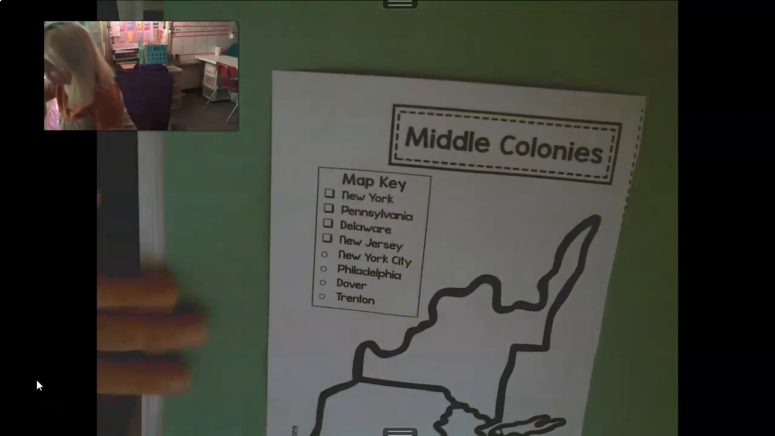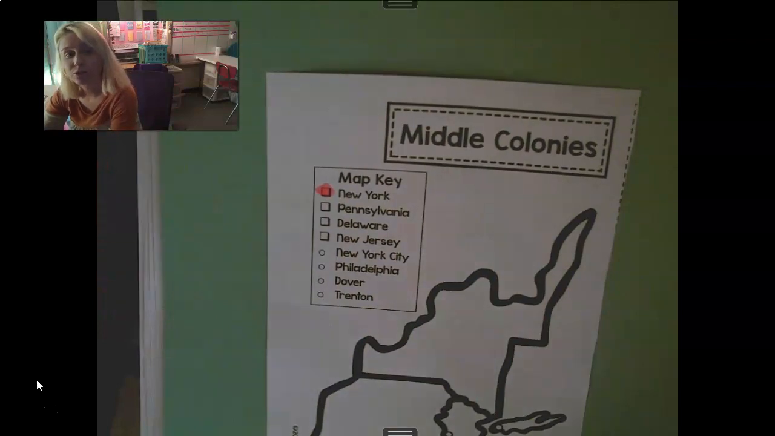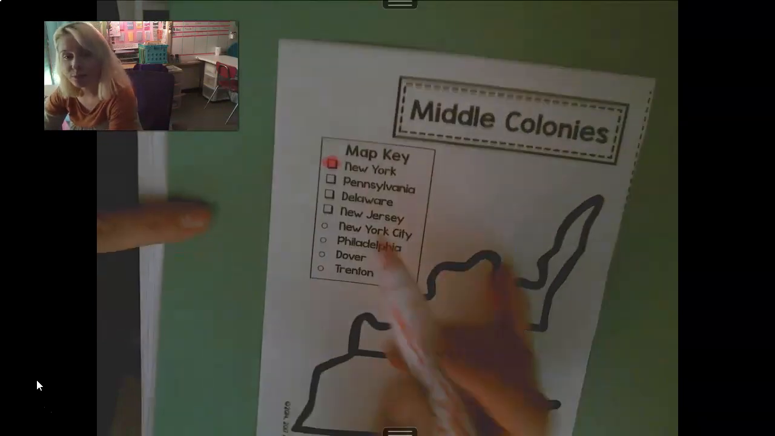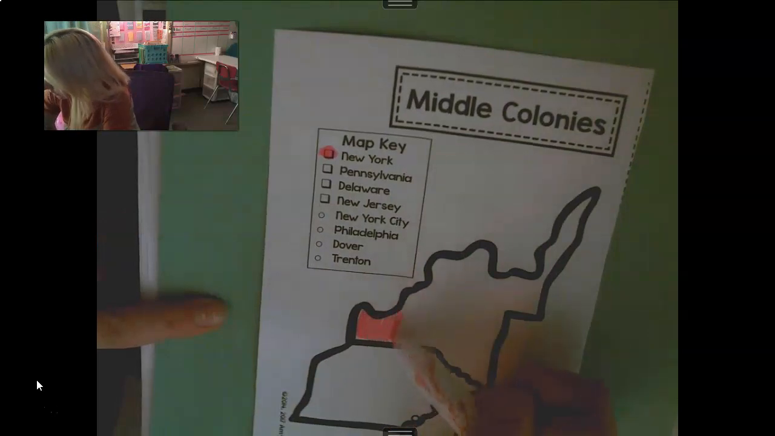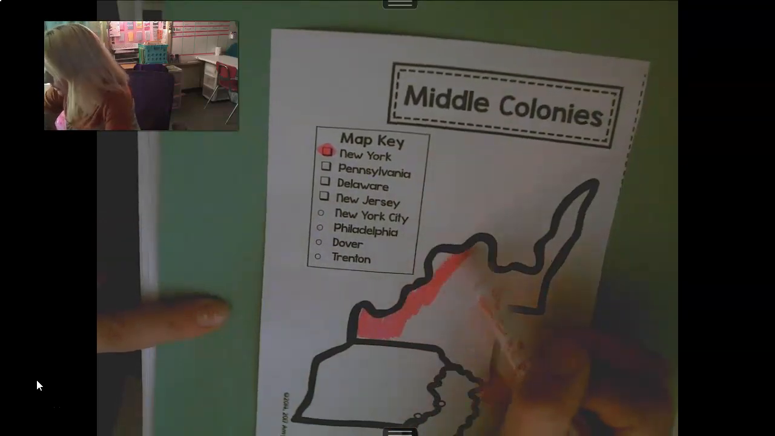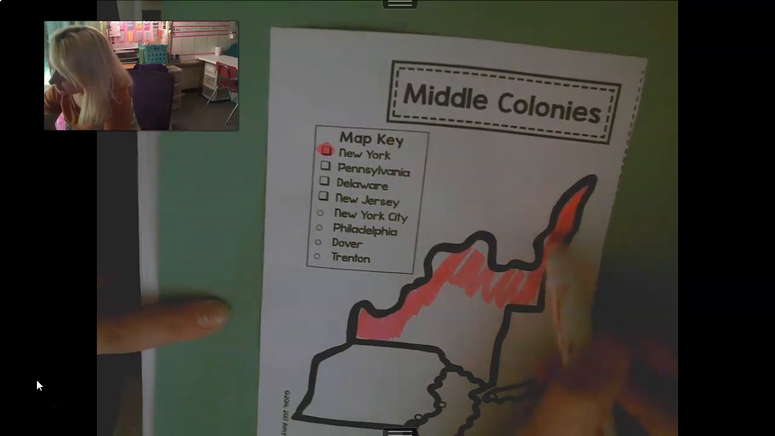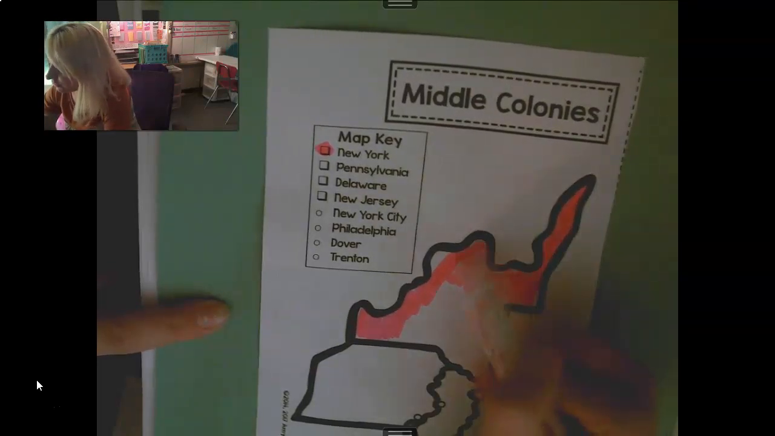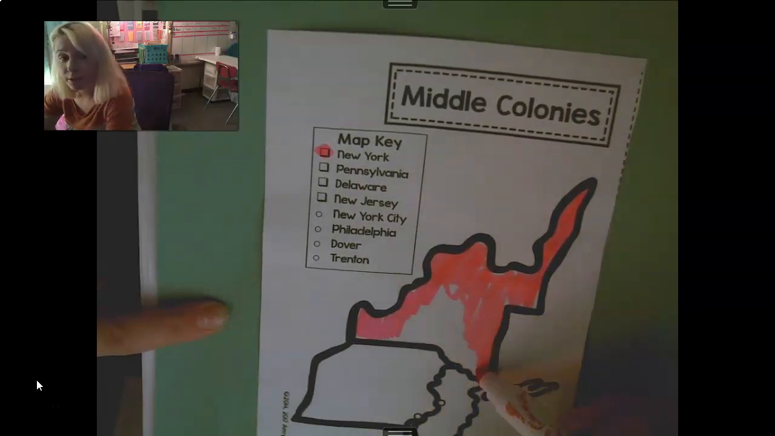All right, the New York colony, I'm going to shade it in pink. Make sure you choose a color. It could be pink, it could be something else. Whichever color you choose, make sure you color in that little box so I know you know that this is New York. And I'm going to quickly shade this in. I do know what my next question is going to be, but I'm keeping it a secret right now.